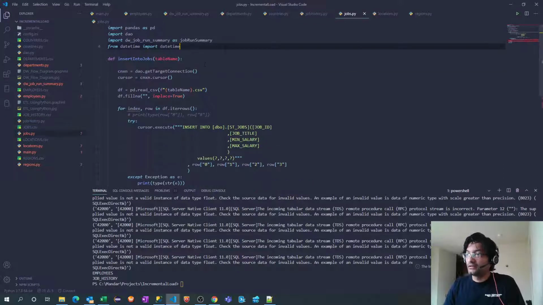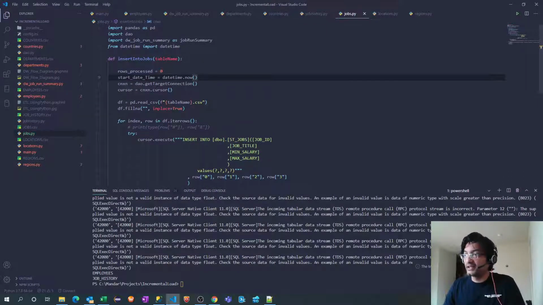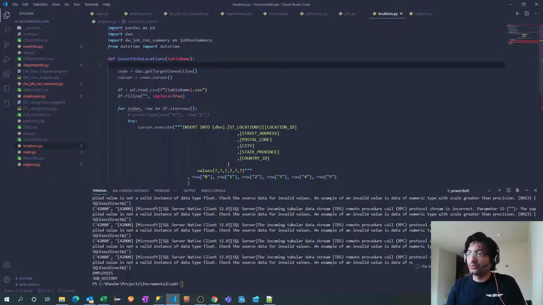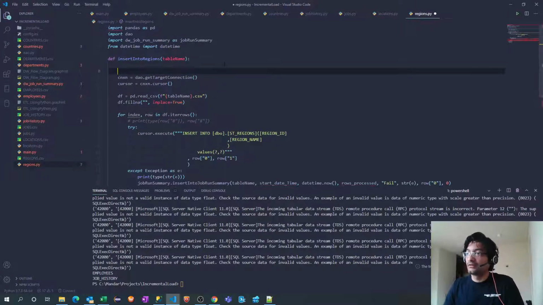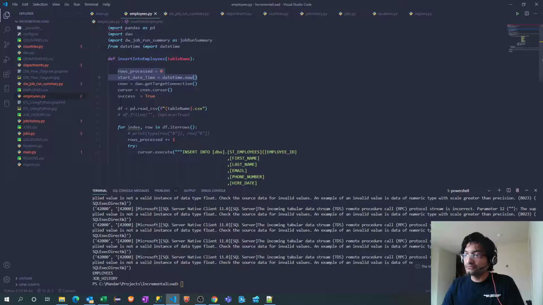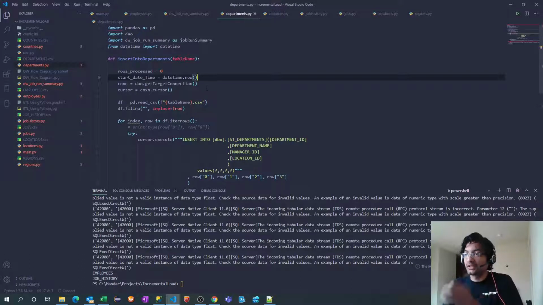Still one more thing pending is we have to increment that rows processed variable. We have to define the success as true as well. This is something I missed.